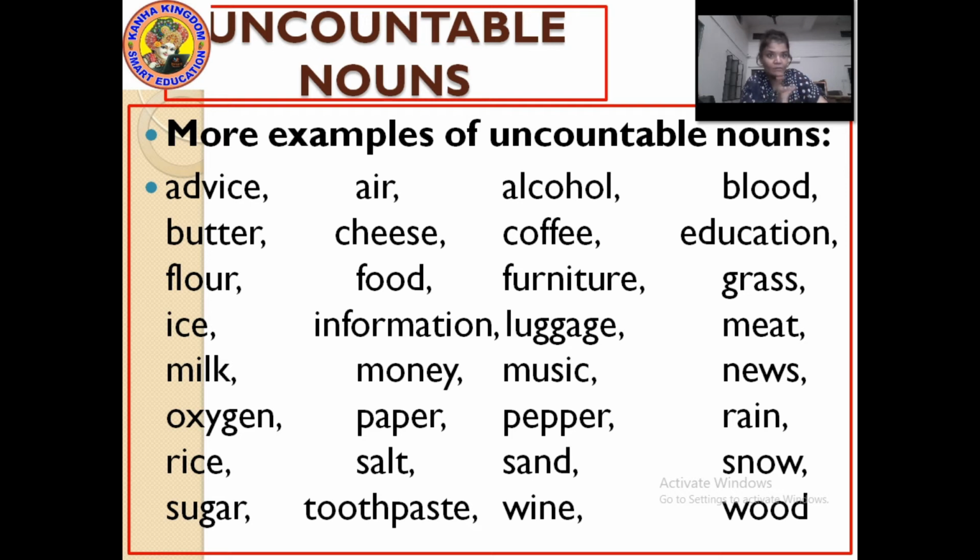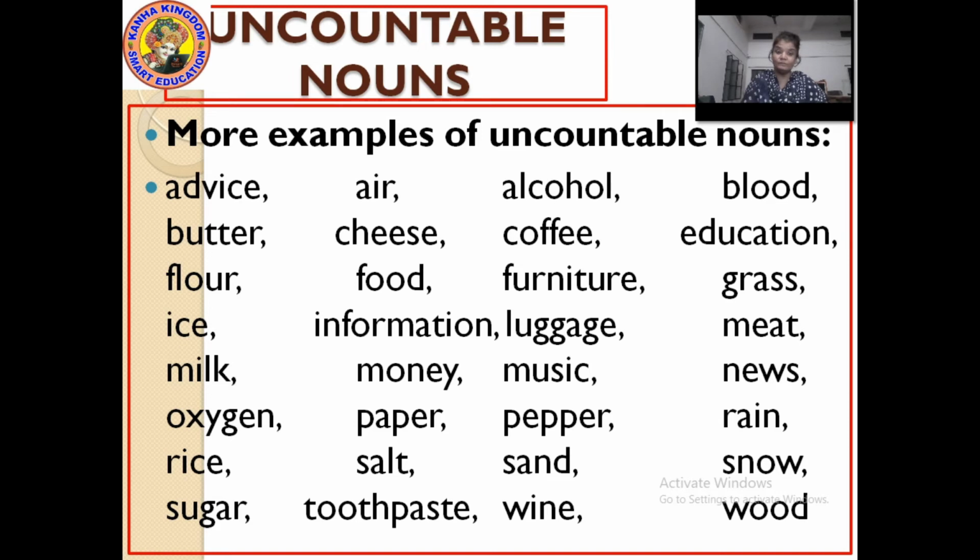Give me 4 information, no. Luggage, meat, cannot be counted. Milk, of course, cannot be counted. It can be counted in glasses or in liters, but not in quantity. 1 milk, 2 milk, 4 milk. Money, cannot be counted. Music, cannot be counted.